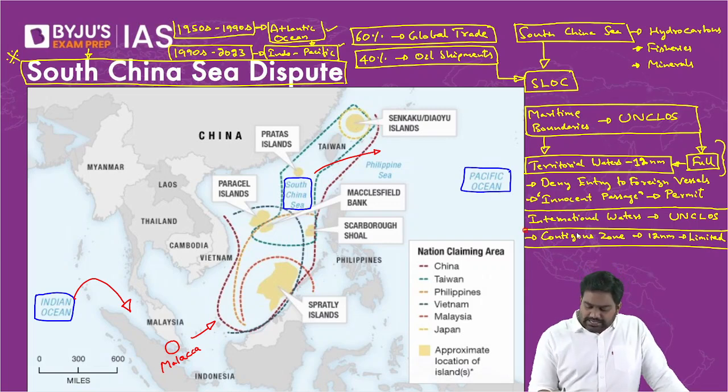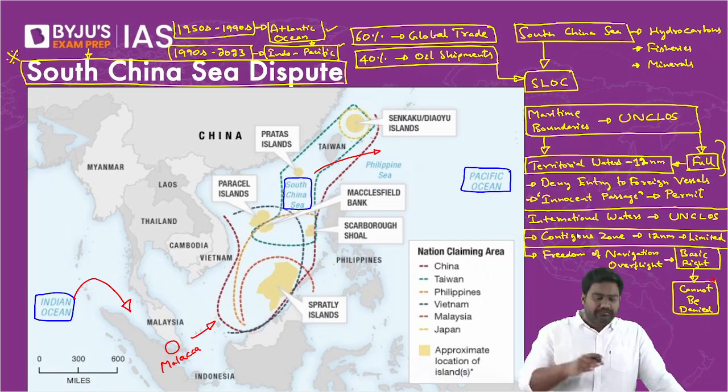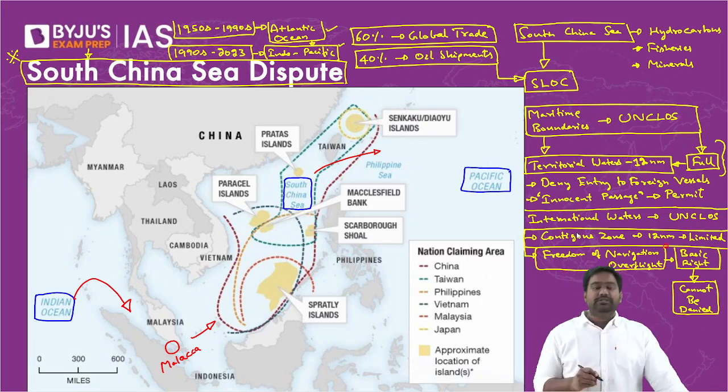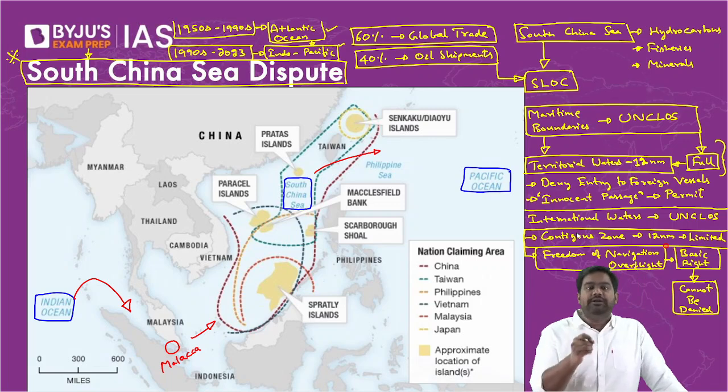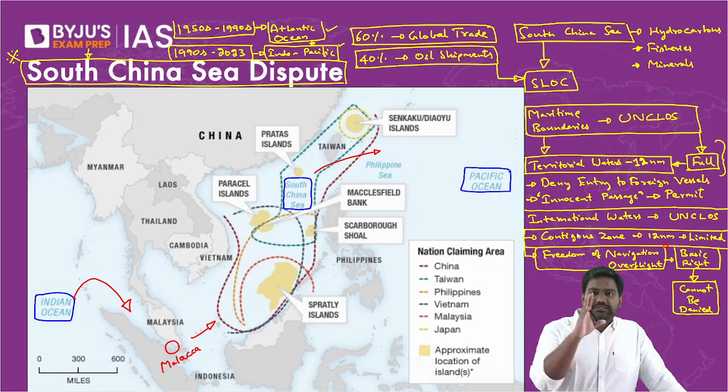So according to UN clause, in international waters, freedom of navigation and freedom of overflight in the airspace above is a basic right, a fundamental right, which cannot be denied by anyone. Is that clear? Now let's say a foreign vessel or a foreign aircraft is passing through international waters or the airspace above it. In this region, since it's international waters, the right to navigate, the right to fly over this region is a fundamental right in international law. No country can deny this freedom of navigation. No one can block or intercept the right of a vessel or a flight to pass through this region, unless they're posing a threat to the security of that country.